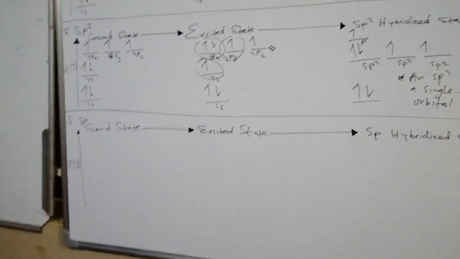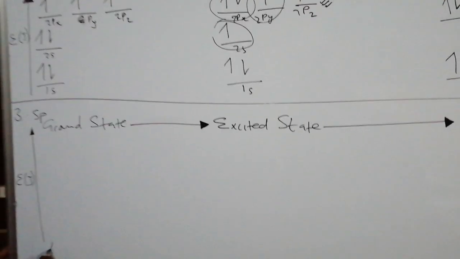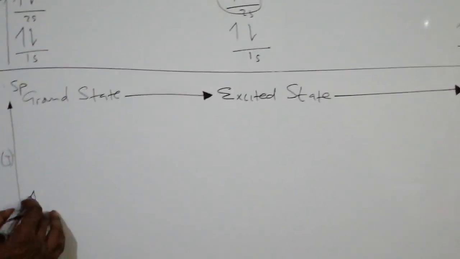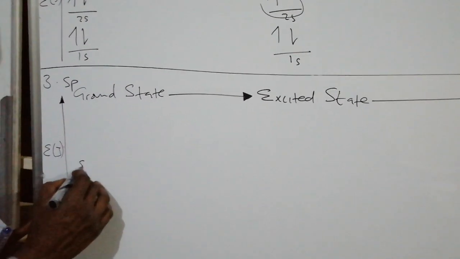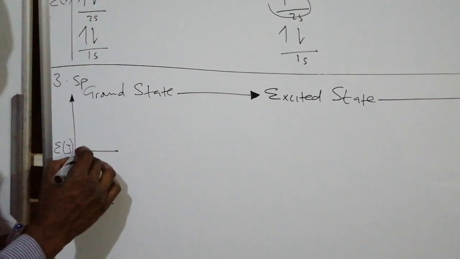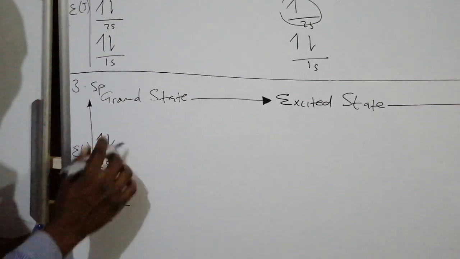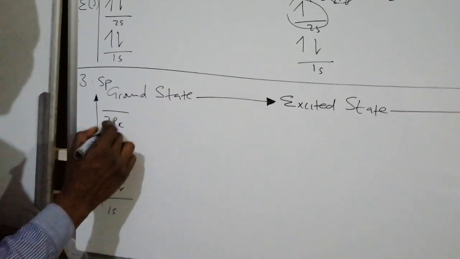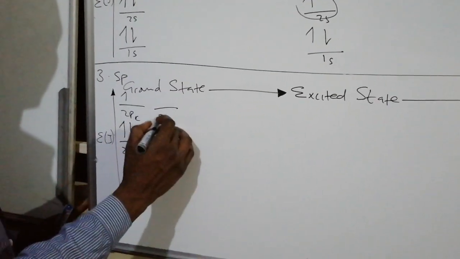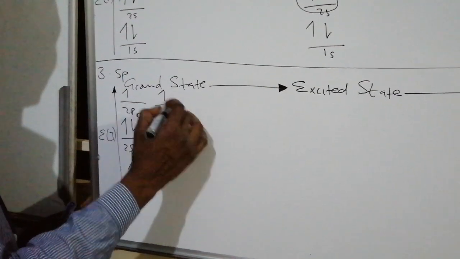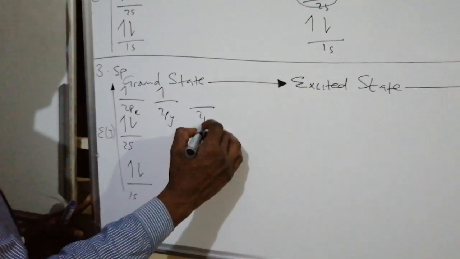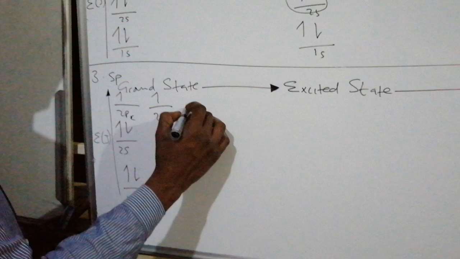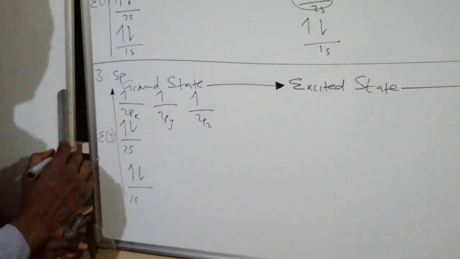Then, when we look at sp hybridization, we start with our ground state with our 2 electrons in the 1s orbital. Then there's the 2s orbital with 2 electrons, and we have our 3 p orbitals, each orbital with a single electron, like that.